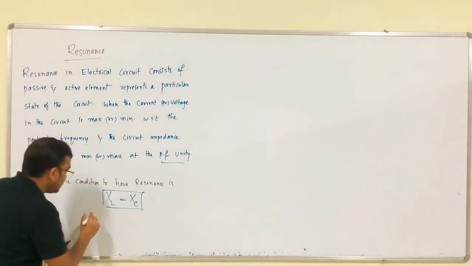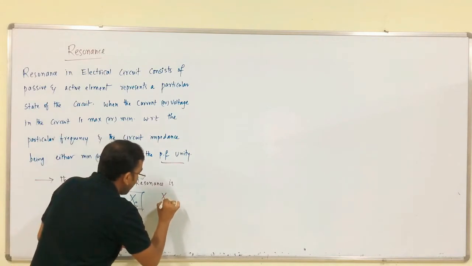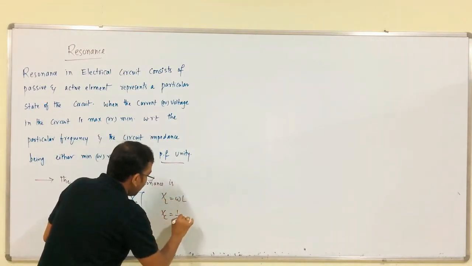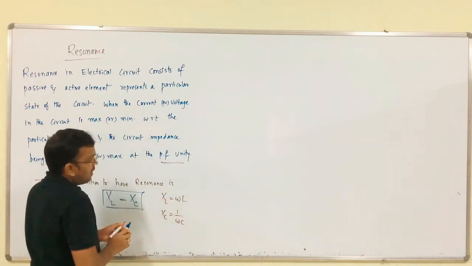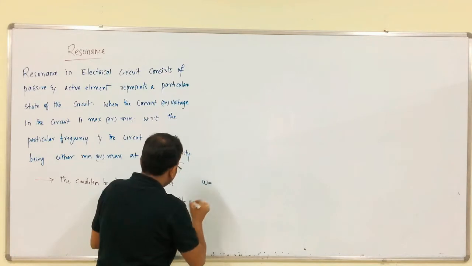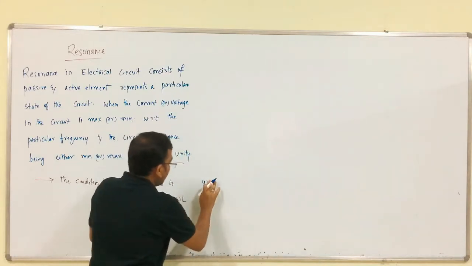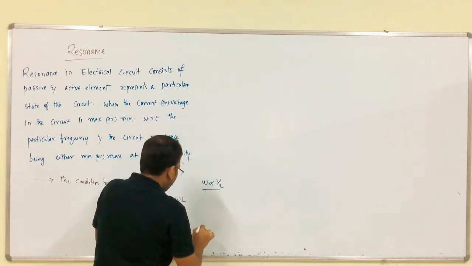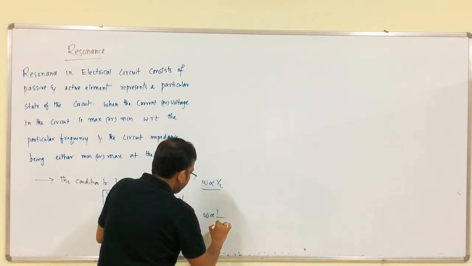Here XL is equal to omega L, and XC is 1 by omega C. Omega is directly proportional to XL, but omega is inversely proportional to XC.